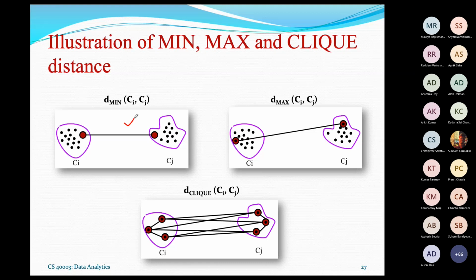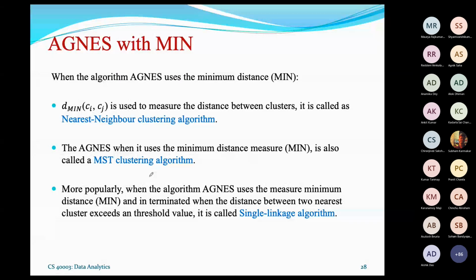Now, based on the three different criteria, there are three different hierarchical clustering algorithms based on the agglomerative principle. One is called the nearest neighbor clustering algorithm, which is alternatively called the MST clustering algorithm. Then there is a slight modification of the MST clustering algorithm, which is called the single linkage algorithm.